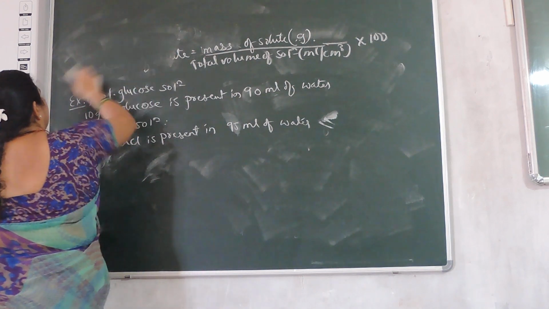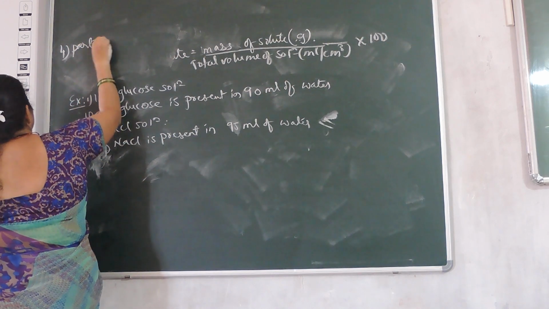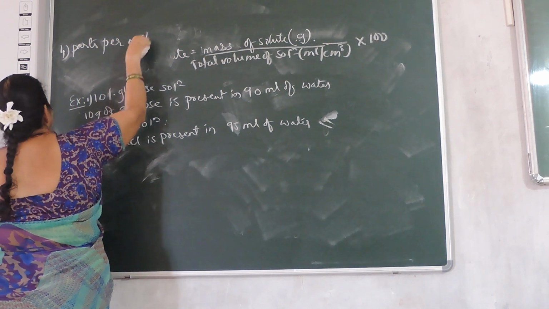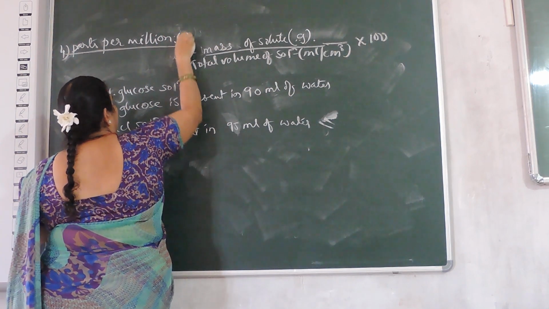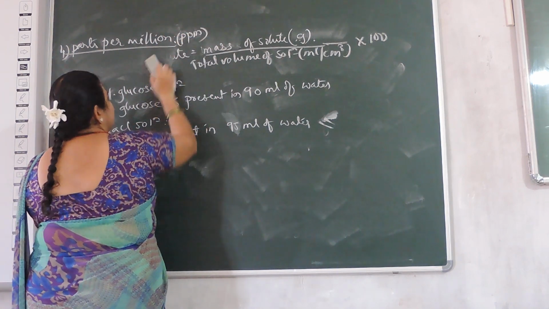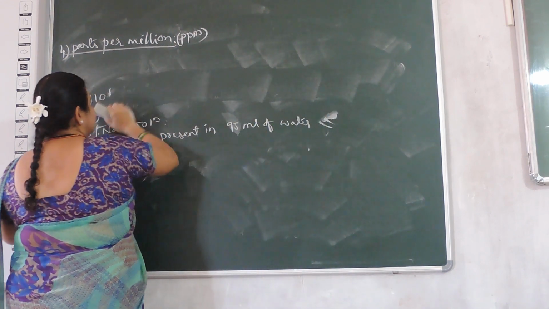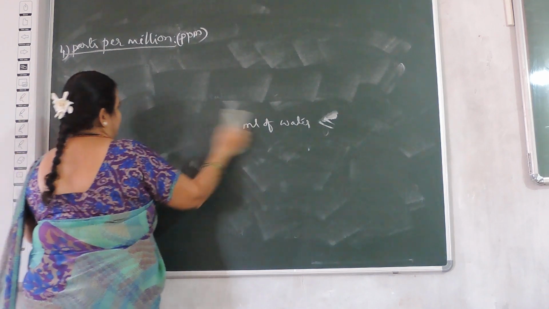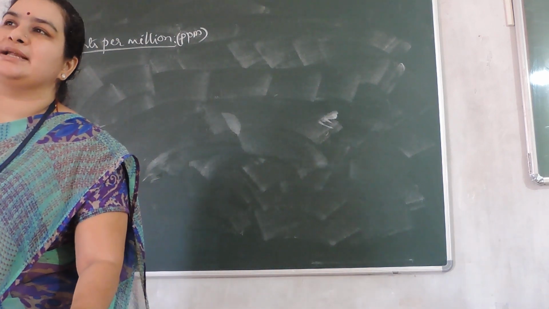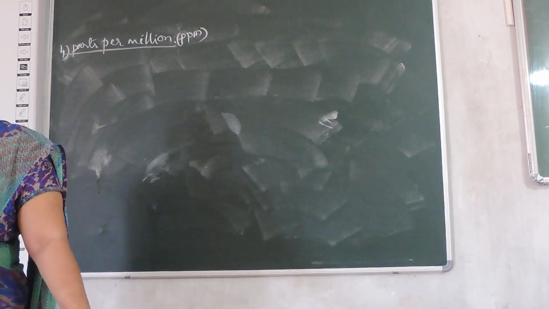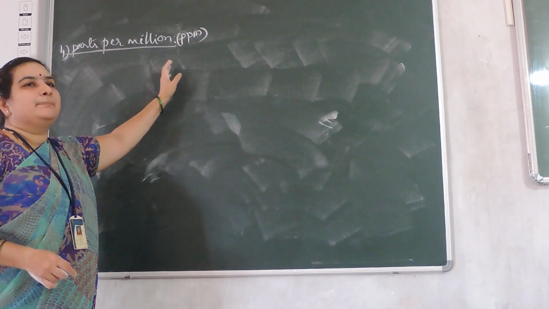Next one, the fourth one, parts per million, or in short form ppm. When the solute is present in a trace quantity, a very small, minute quantity, then we use the word ppm.